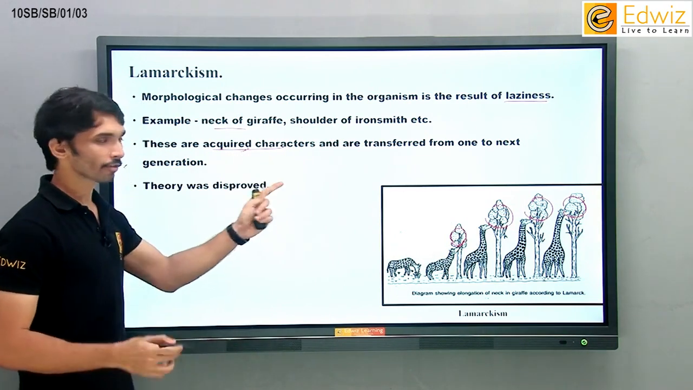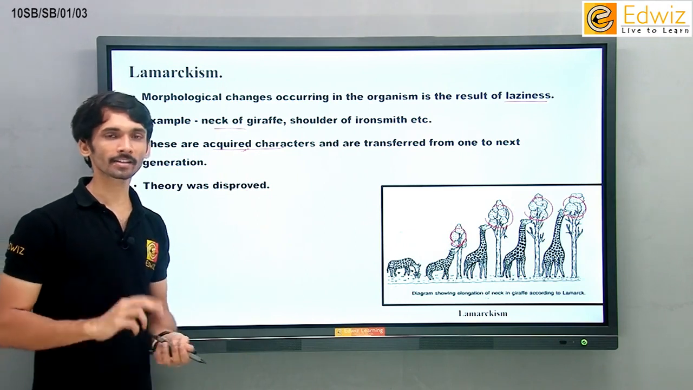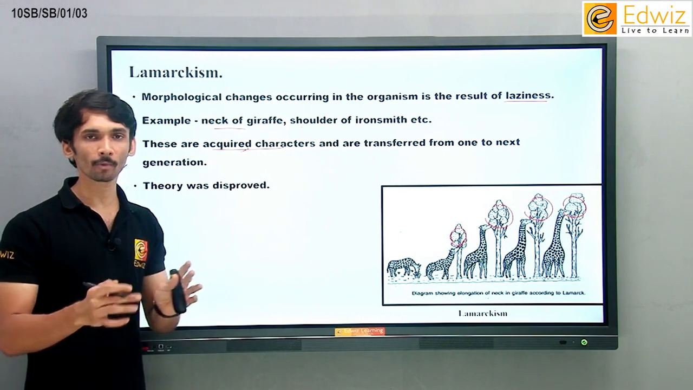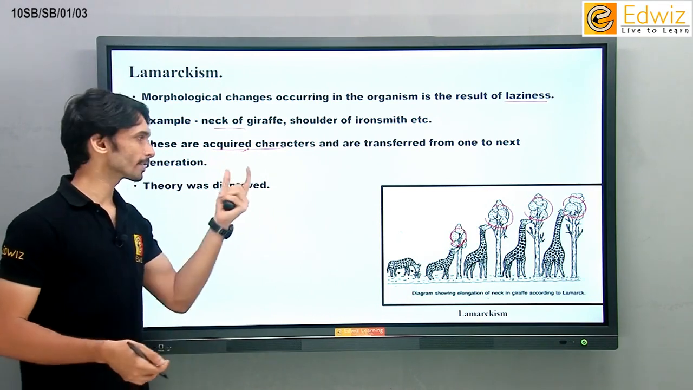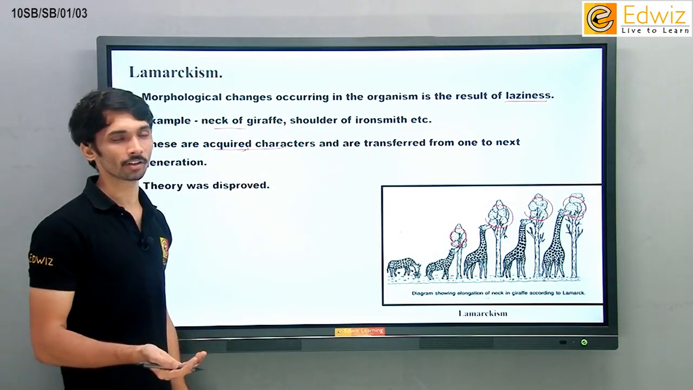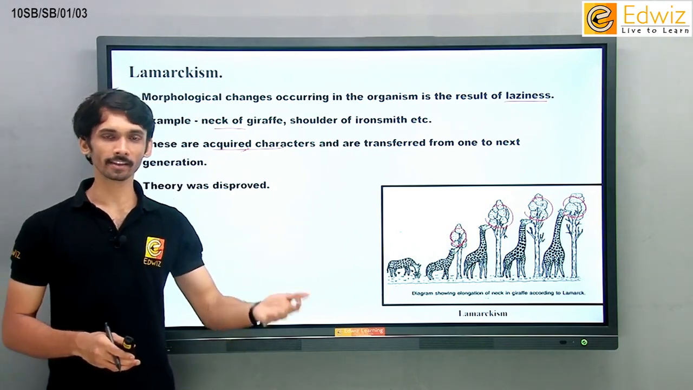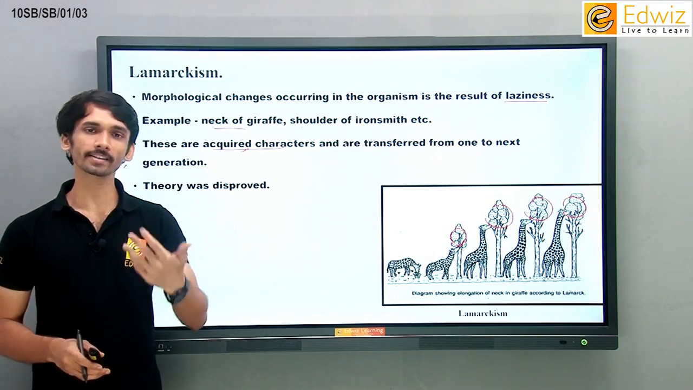Okay, and they are transferred from me to others. Just for an example, Sachin Tendulkar learned cricket, which means it is an acquired character. Sachin Tendulkar didn't know what cricket was from childhood. So it's an acquired character within Sachin Tendulkar. Lamarck says if Sachin Tendulkar knows cricket, his son, which means Arjun Tendulkar, will be knowing cricket since birth.